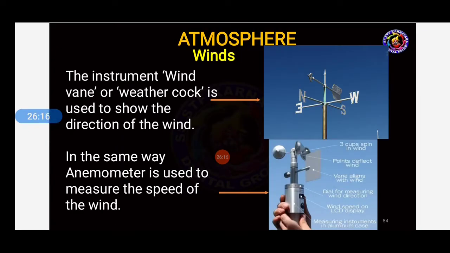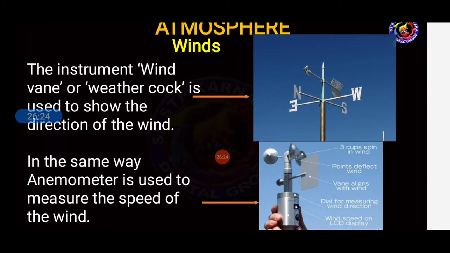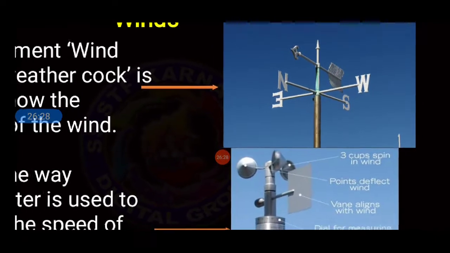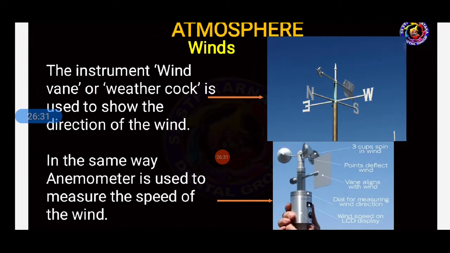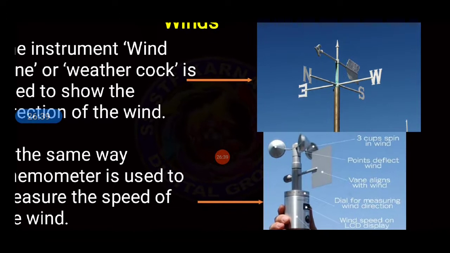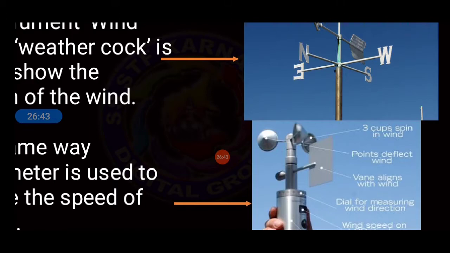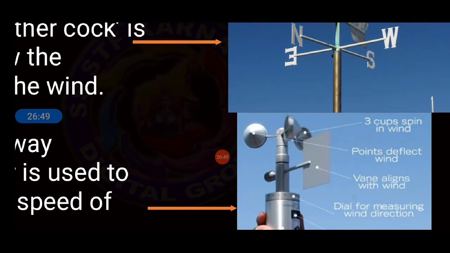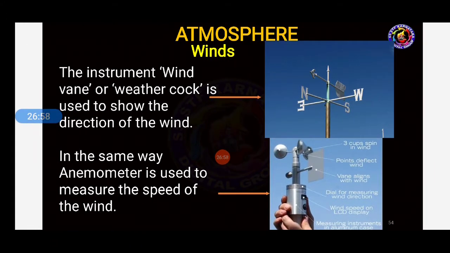The instrument wind vane or weather clock is used to show the direction of the wind. As you can see, students, here is the wind vane. Okay. In the same way, the anemometer is used to measure the speed of the wind. Here it is an instrument used to measure the wind, that is the anemometer. The three-cup spin, wind vane aligned with the wind, dial for measuring wind direction. This is all about the wind measuring instruments.